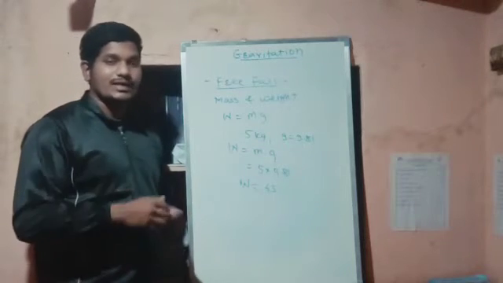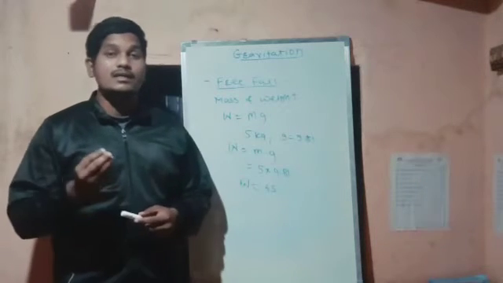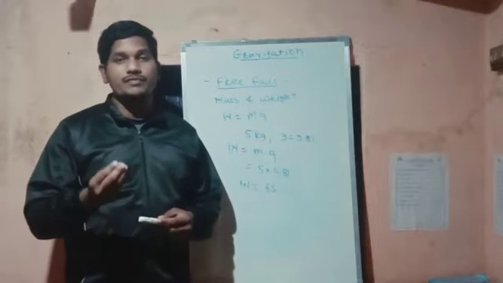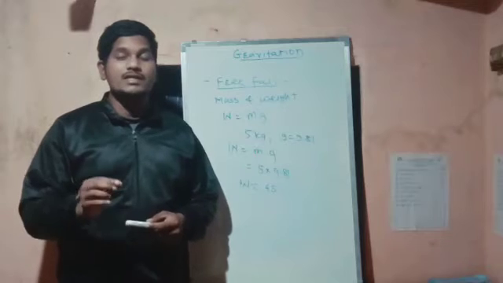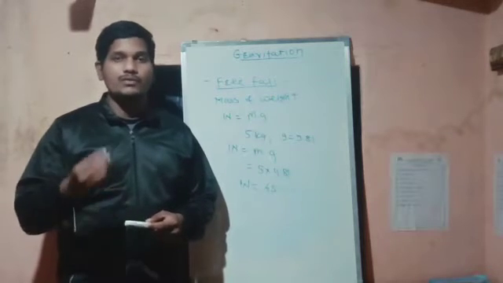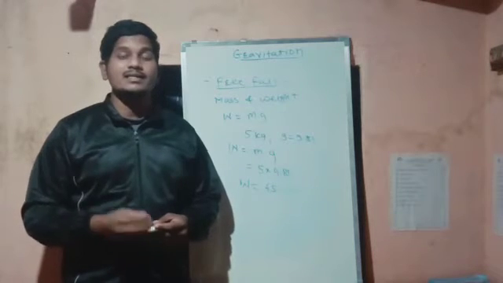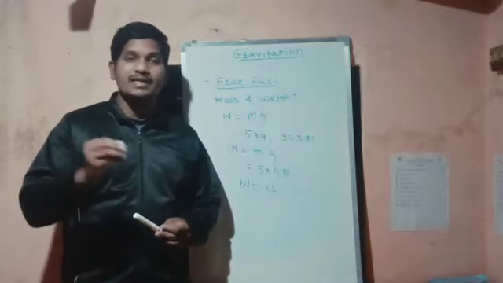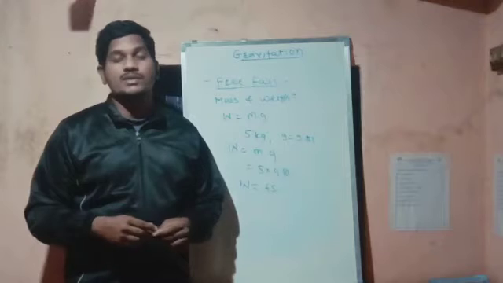Now I will tell you the theoretical definition. Weight is defined as the amount of force with which the earth attracts every object towards itself. I will say it one more time: the force with which the earth attracts every object towards itself is directly proportional to the mass contained by the object.